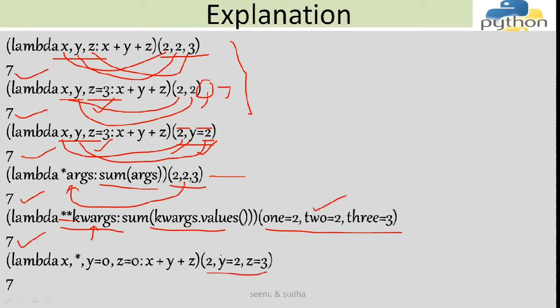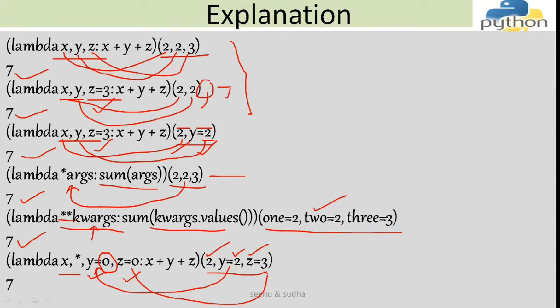In this one, I have taken one positional argument, and then I have taken two keyword arguments. I have x, then I'm saying star, and then y is equal to 0, then z is equal to 0. So what happens is for y and z, even if I have star over here, because I'm specifically mentioning the keyword arguments, I'm saying y is equal to 2 and z is equal to 3. So for y, it will take 2. It will not consider the default value because I specifically mentioned what the value for y is.